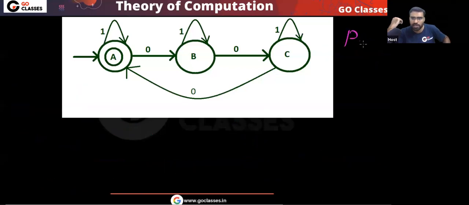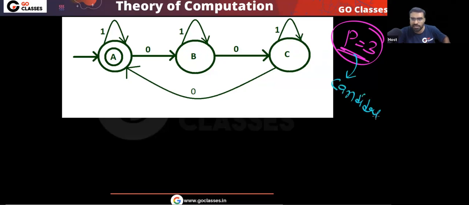So let's see, P equal to 3. For this P equal to 3, now I will prove that every candidate string will pump. You tell me one thing: if P equal to 3, then which strings are candidate strings? Just tell me which strings are candidate strings.